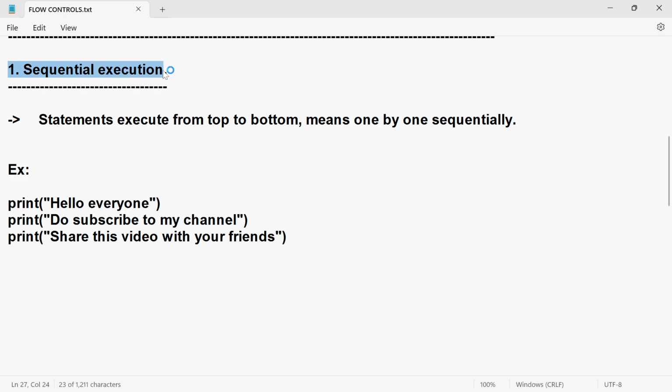Charan, what is meant by sequential execution? It's very simple. Statements execute from top to bottom. For example, take these three statements. The first statement is print hello everyone. The second statement, print do subscribe to my channel. And the third, share this video with your friends. These statements will execute from top to bottom. That means first this statement will execute, second this statement, third this statement. One by one it will execute.